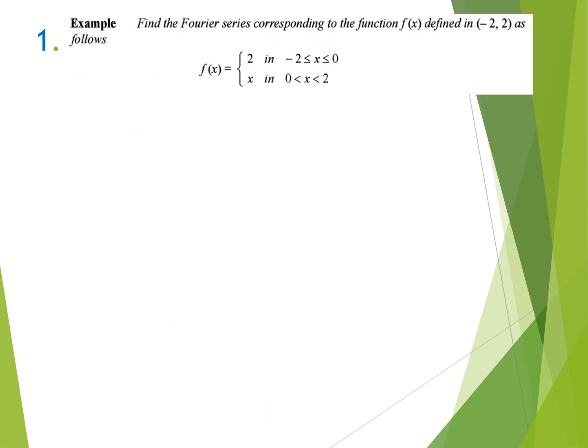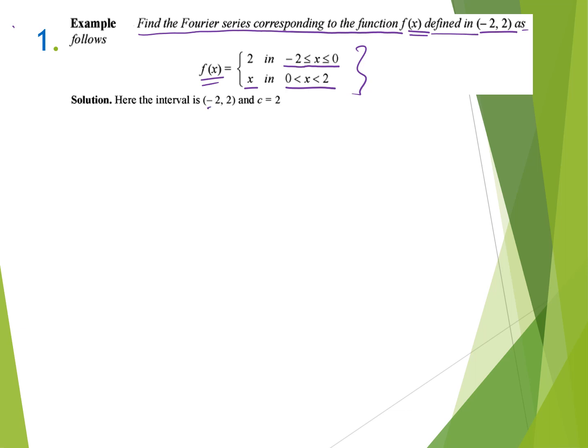Now we are taking one example. Find the Fourier series corresponding to the function f(x) defined in minus 2 to plus 2 as f(x) is equal to 2 when the limit is between minus 2 to 0, and the value of the function is x when the limit is from 0 to 2. Now for this interval the value of c is 2, because we are going to compare it with minus c to plus c. So the value of c is 2.